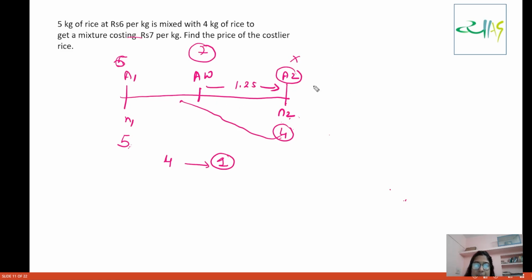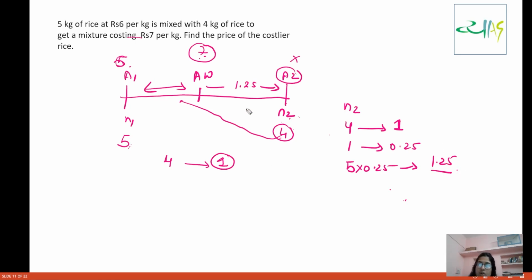This N2 corresponds to the distance 7 minus 6. 4 corresponds to 1, so 1 corresponds to 0.25, and 5 corresponds to 5 into 0.25, that is 1.25.